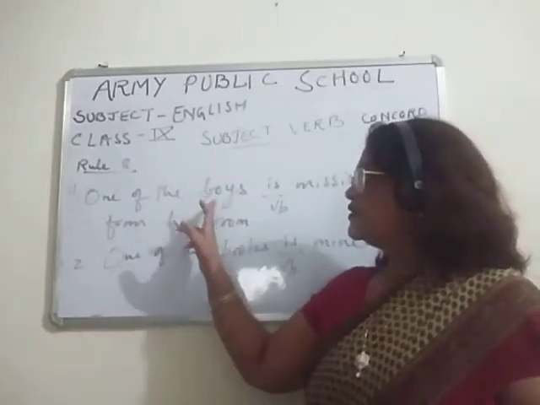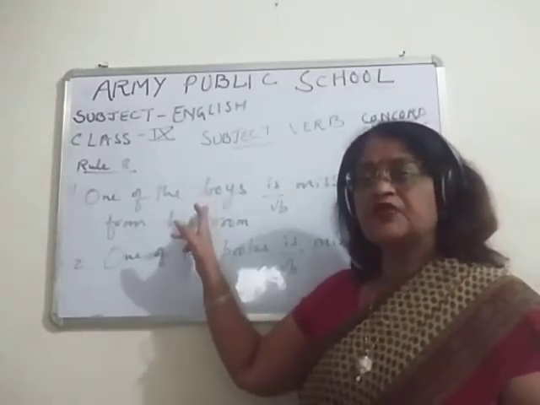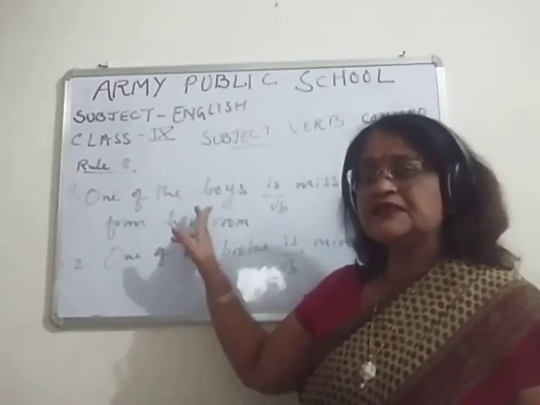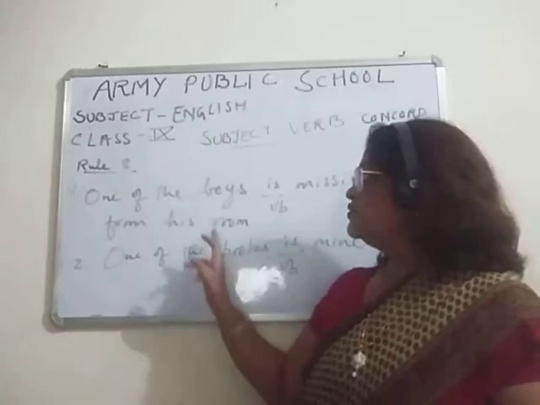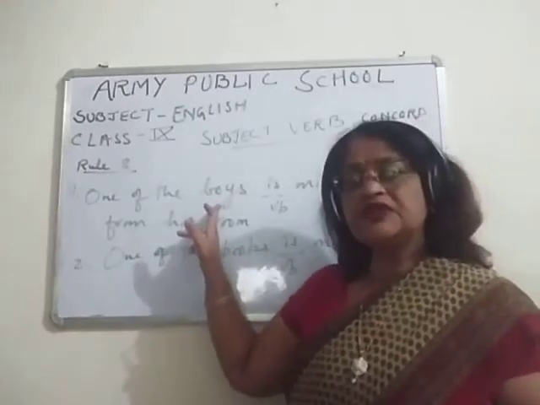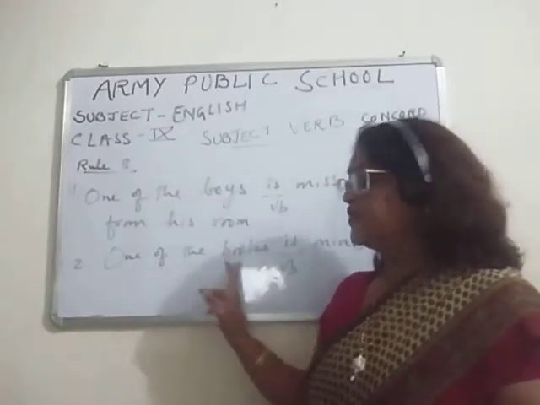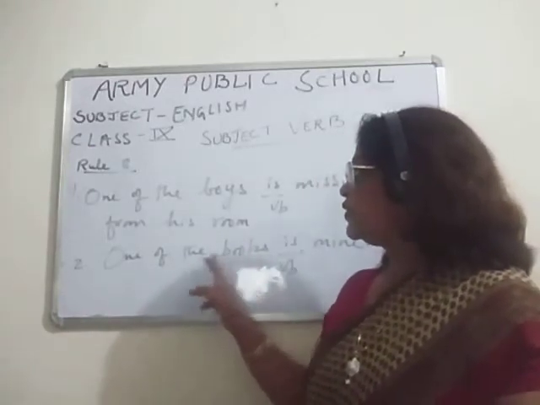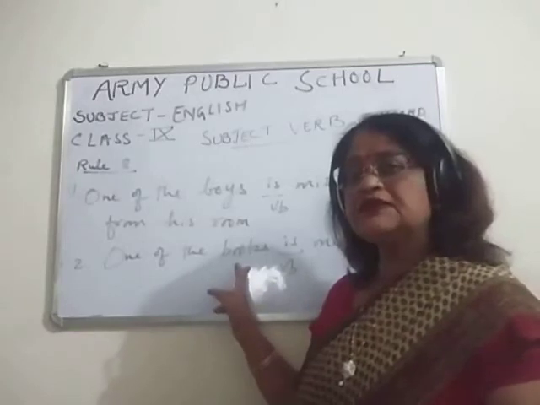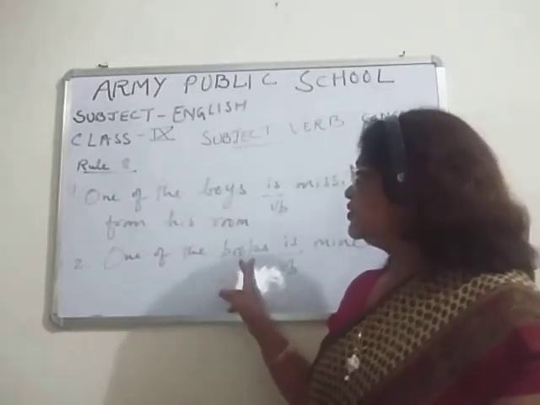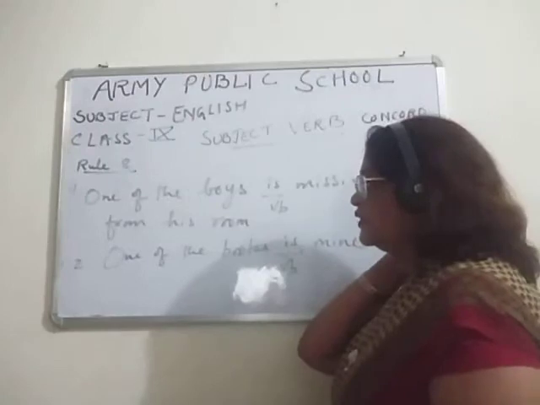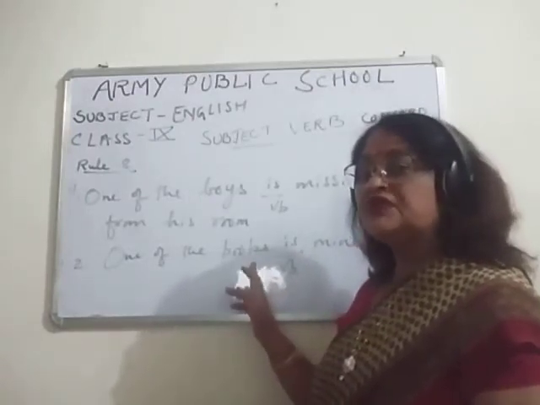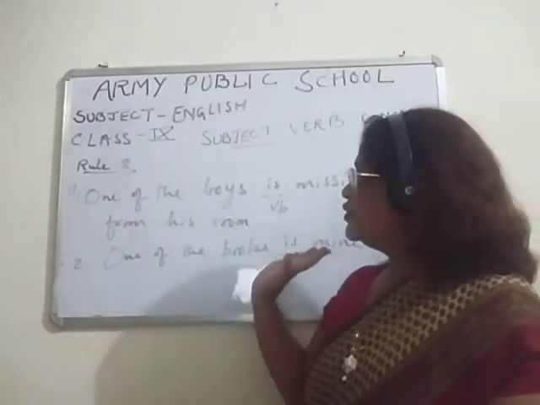You can see, when subjects are plural, like books. Here books is plural. One of the boys is a subject and it is plural. Similarly, one of the books: books is plural, boys are plural.